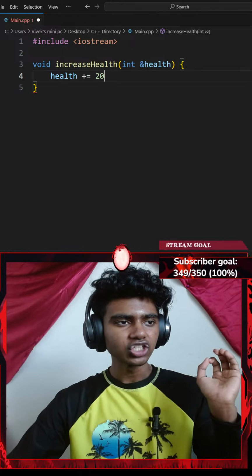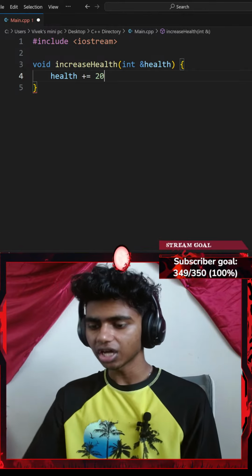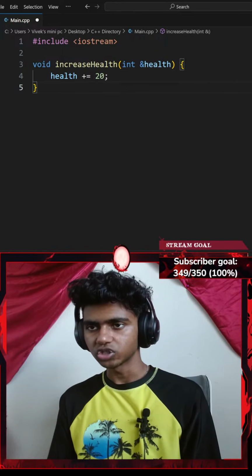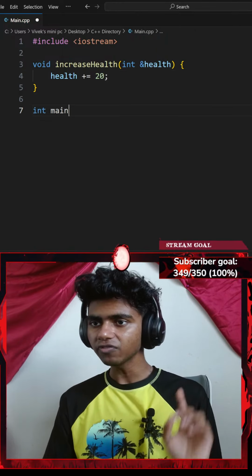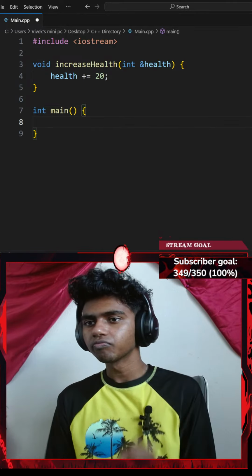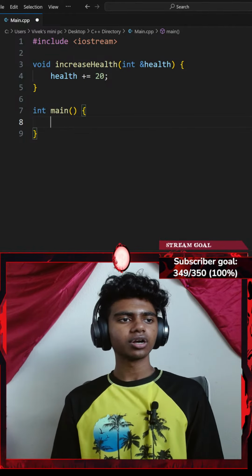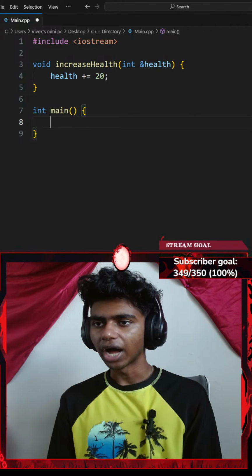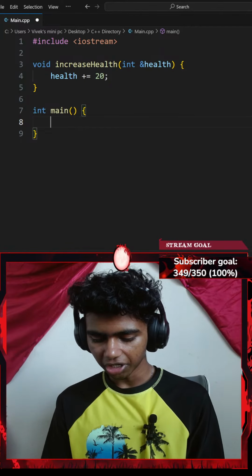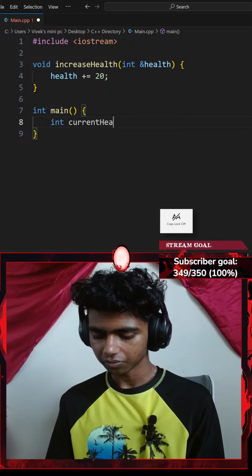Okay, in the main function, ask the user to enter their current health. So I gotta add a main function now. So under my void function, let me go ahead and type out my main function. Okay, and then I'll go with a pair of curly braces. In the main function, ask the user to enter their current health. So I could go ahead and create a variable int current health.